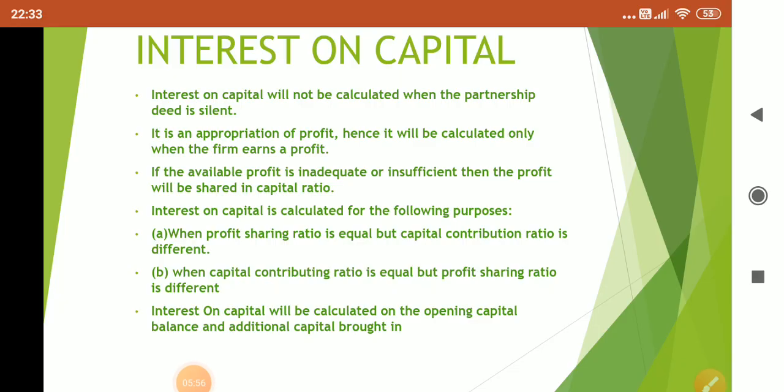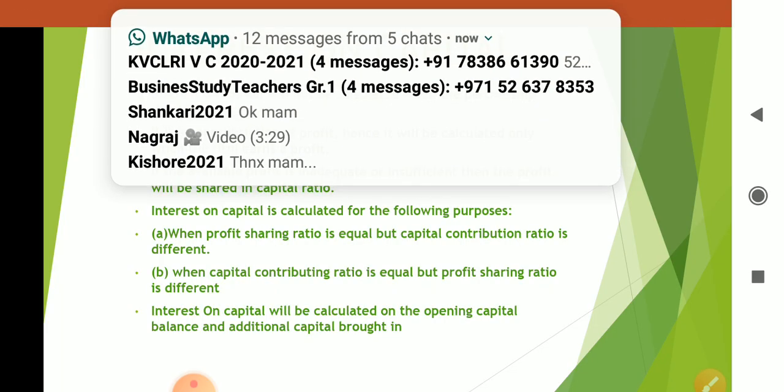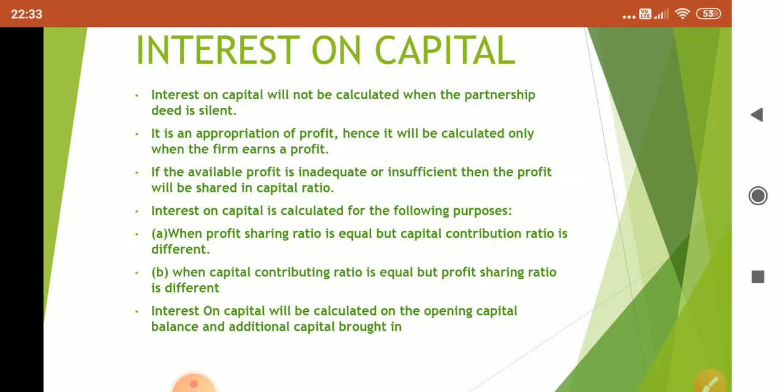Next, interest on capital will be calculated on the opening capital balance and additional capital brought in by the partner. What does it mean? If in the question, closing capital balance is given, then you have to calculate the opening capital balance first. And on that, we have to calculate interest on capital.